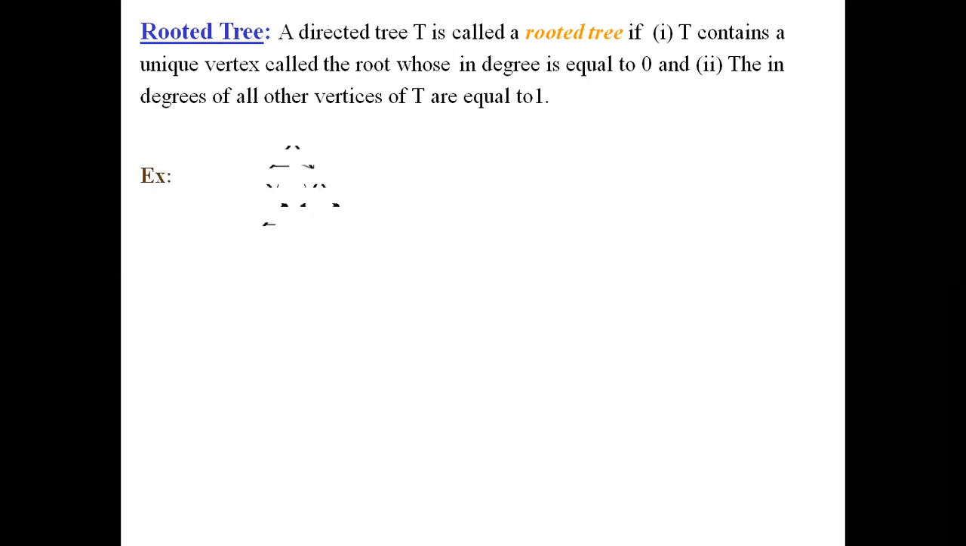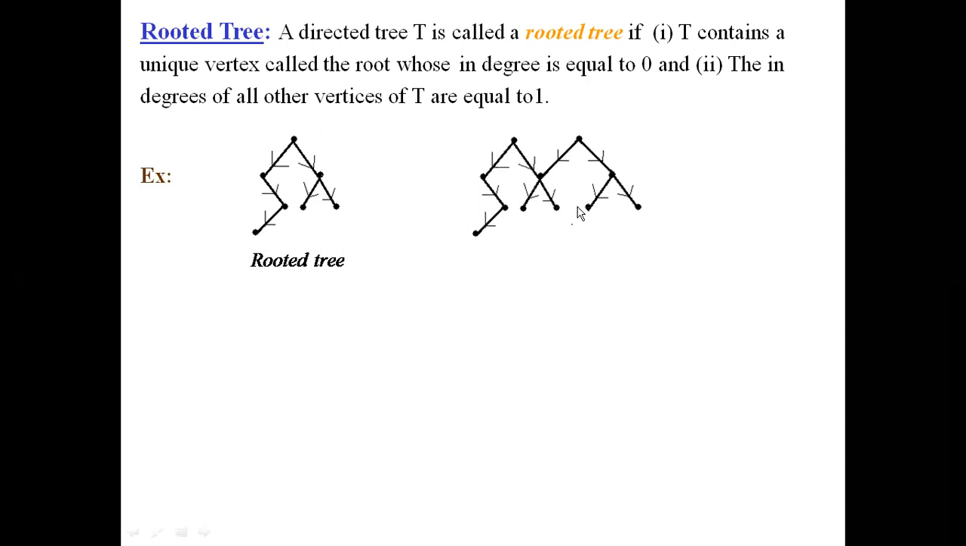Say for example, we consider this tree T. We observe this is a rooted tree. The uppermost vertex that we are seeing here is the root. And we observe the in degree of this particular vertex is 0, and the in degree of all other vertices is equal to 1.